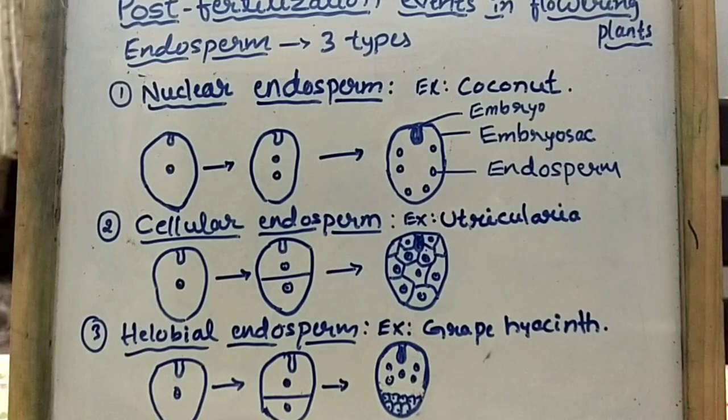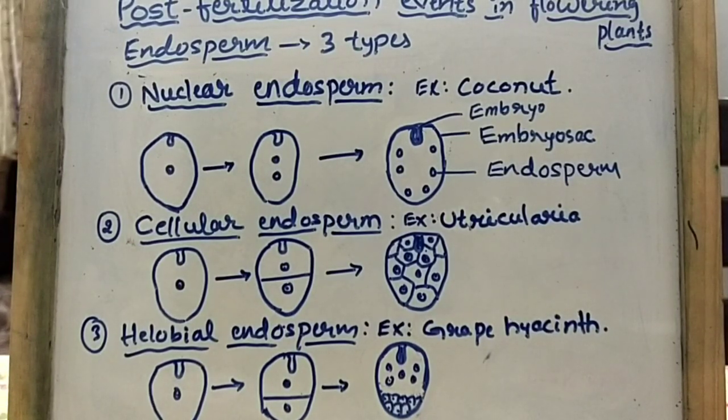That's why when we put this seed in soil, it gives rise to a new plant, because the embryo is present in the seed. When you put the seed in the soil, it will undergo germination and give rise to a new plant. So we have all these different structures in the gynoecium. Whenever you see a plant, first you see the formation of flower, and after that we can see the formation of the fruit.